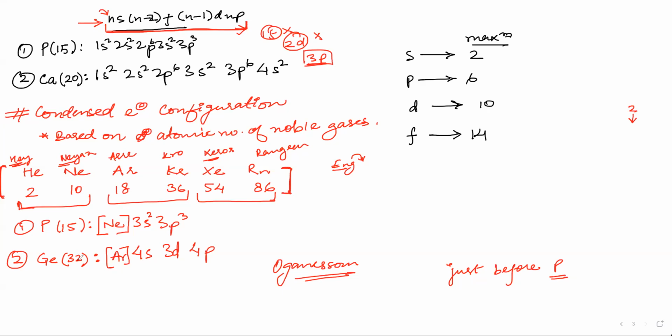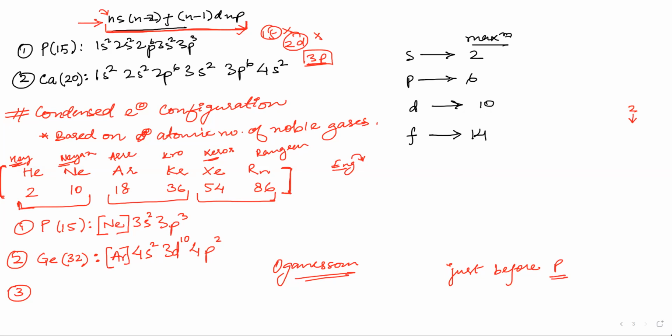Not 12, 14 more electrons. So this will be 2, 10, and this will be 2, correct?